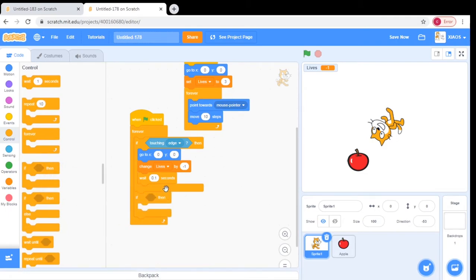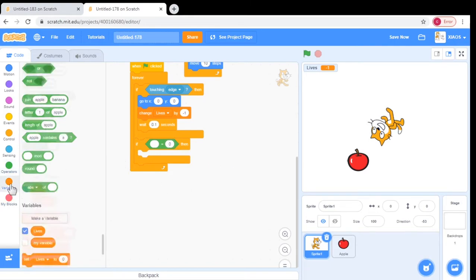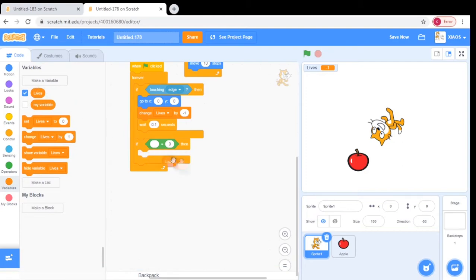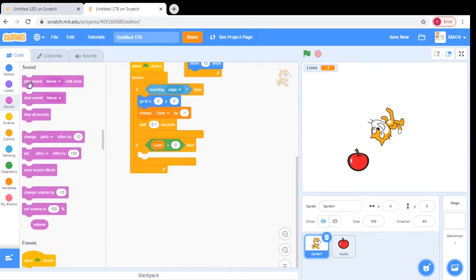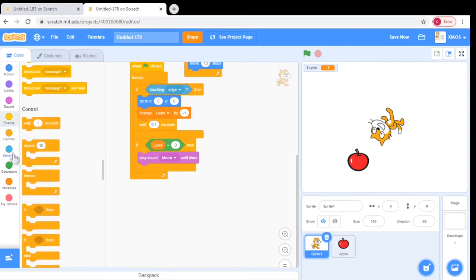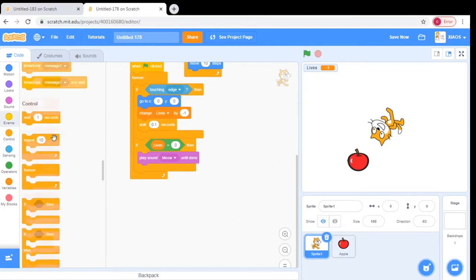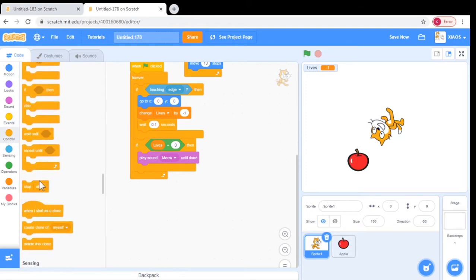If-then, if health equals 0, we're gonna grab here and then drag this lives, then looks, then go to sound and place a sound, play until done, and then go to control, wait a second, then stop all, like that.